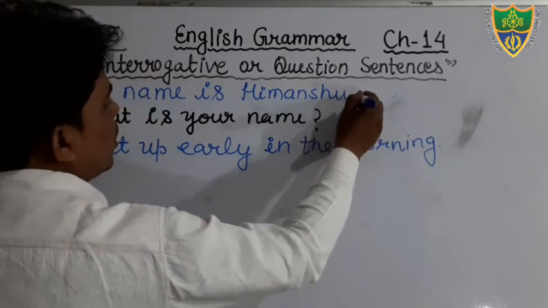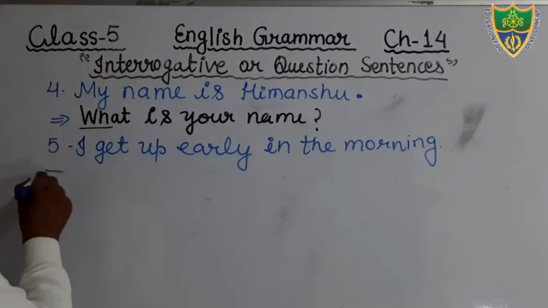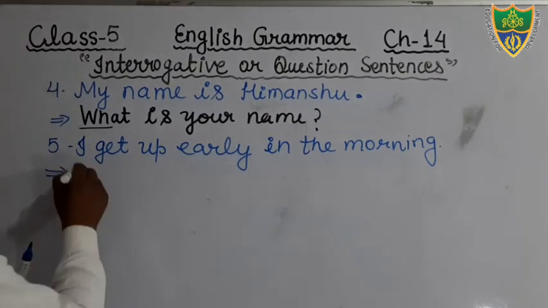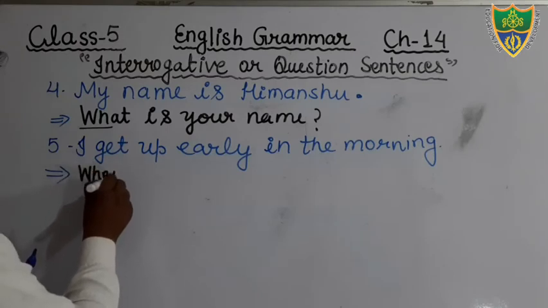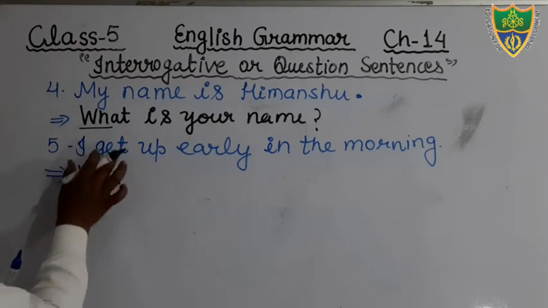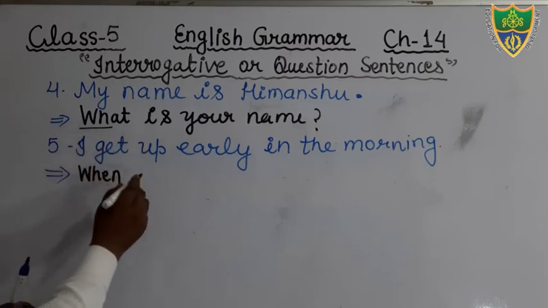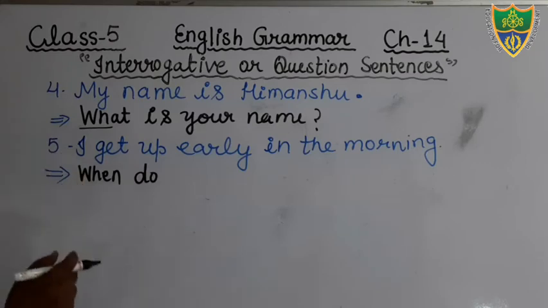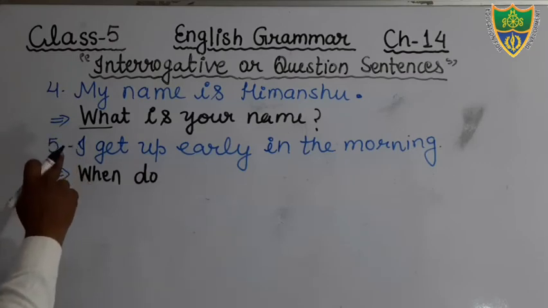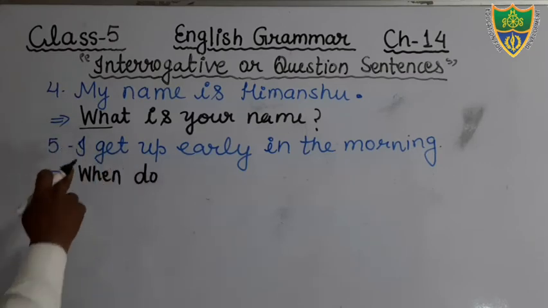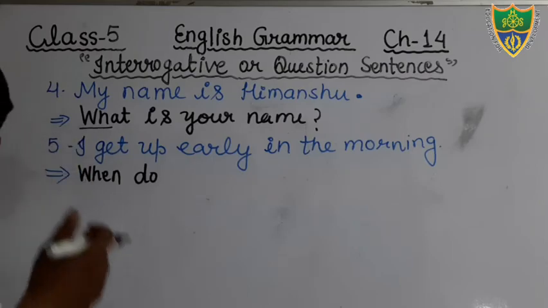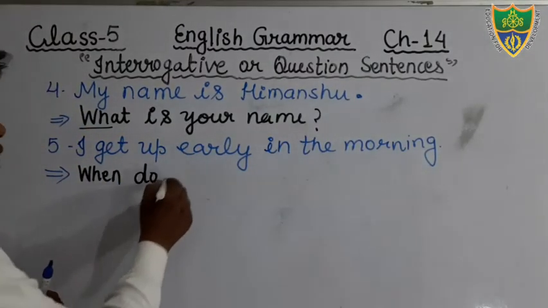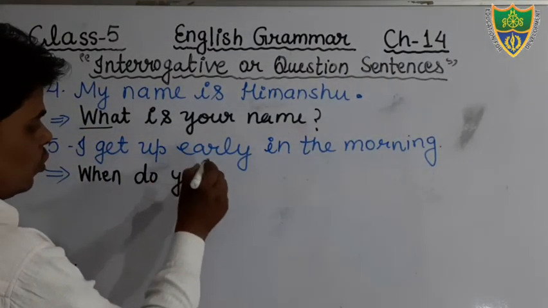There would also be a full stop. Just see. I get up early in the morning. Students, we have to make the interrogative sentence. We will write here when. Okay. That is in present indefinite tense. Therefore, we will use here do according to the subject. If the subject is he, then we will use does. If the subject is I or you or they or any plural subject, then we will use the helping verb do. When do you get up?